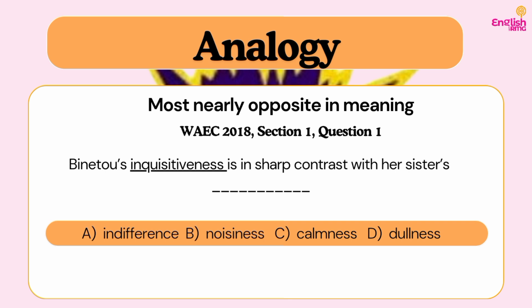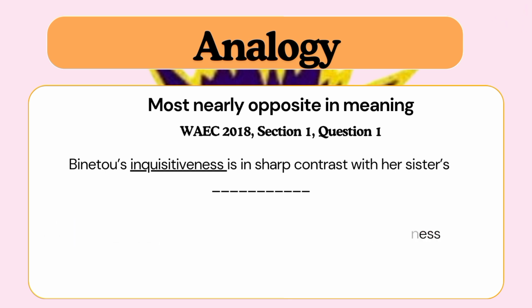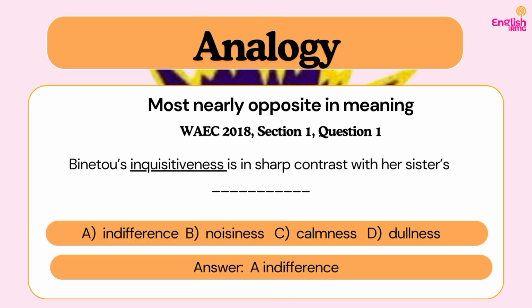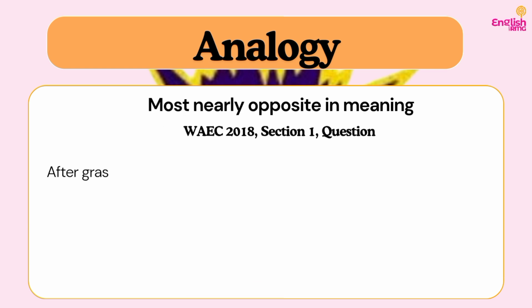Calmness is also close, but it is not suitable for the analogy. Do you understand? When someone is calm, in fact, someone could be calm and ask questions sometimes. But indifference is apt. It says it all: you just don't really care much about things, so you won't ask too many questions about it. So that's why our answer is what? A, indifference. So the sentence will read: Bintu's inquisitiveness is in sharp contrast with her sister's indifference. I hope you are getting how I'm able to analyze and pick my correct answer.